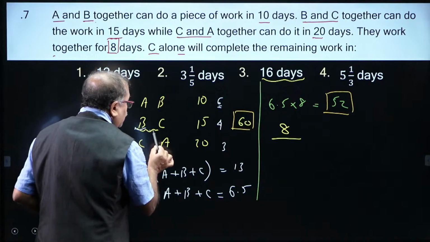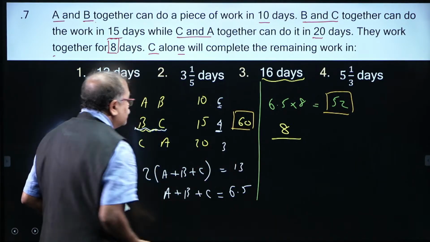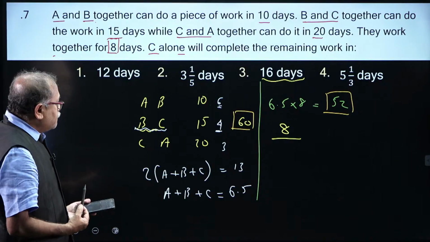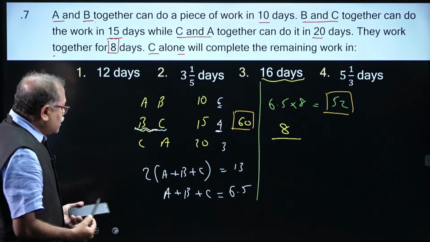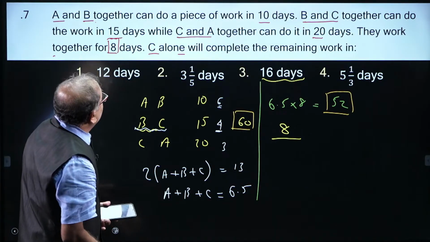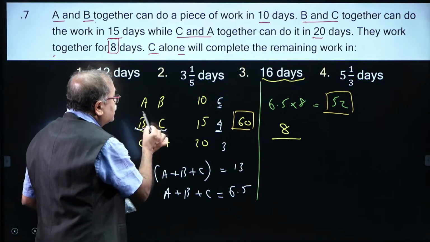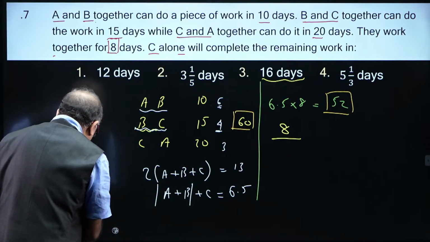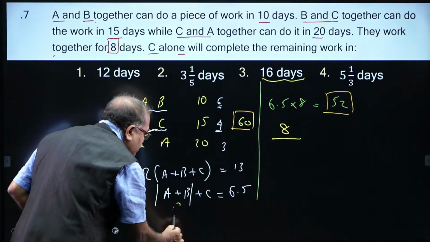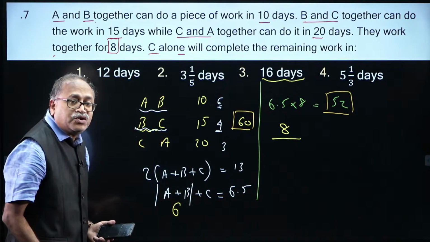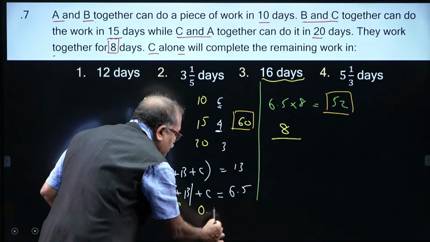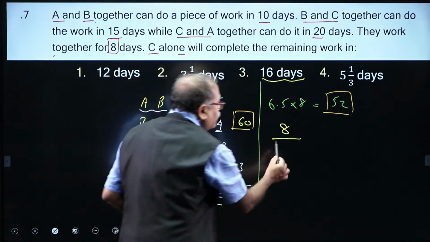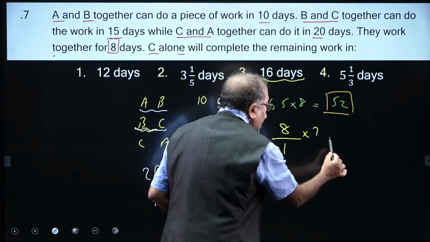I know the B plus C is 4 units, and if I take out the B plus C, I need the C. So, A plus B, I know is 6 units. So, if this is 6 units, total is 6.5 units, that means C is 0.5 units, that is half. So, 8 divided by half.